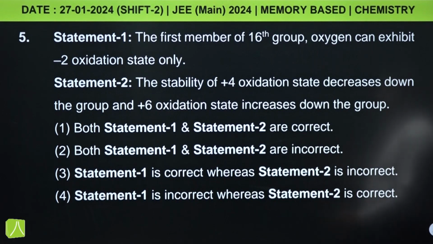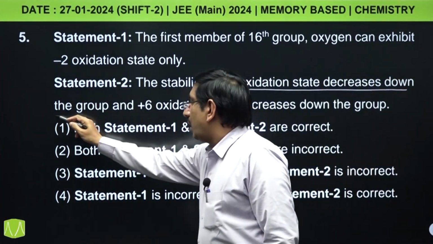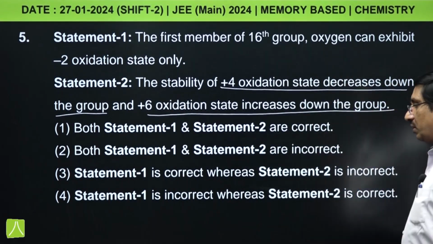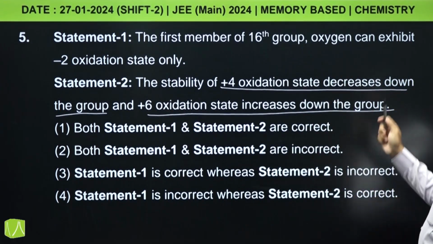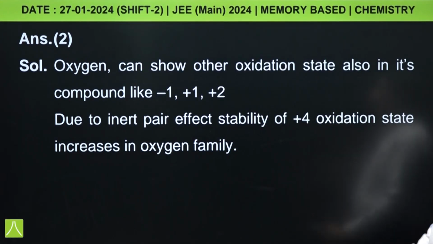Next question, the first member of 16th group oxygen can exhibit -2 oxidation state only. This is the statement 1, and statement 2, the stability of +4 oxidation state decreases down the group and +6 oxidation state increases down the group. In this, the statement 1 is also incorrect and statement 2 is also incorrect. Why statement 1 is incorrect?